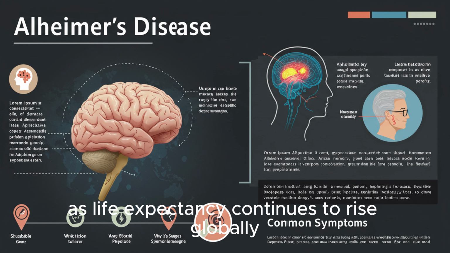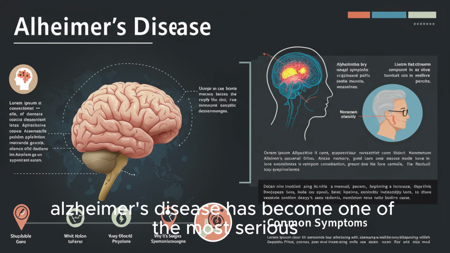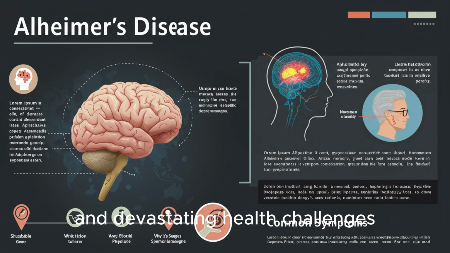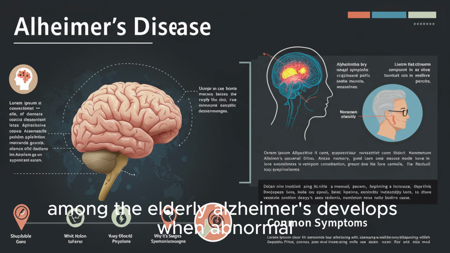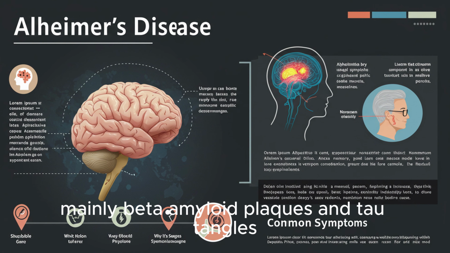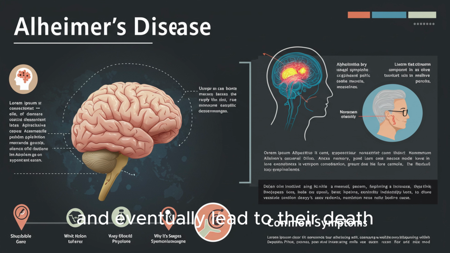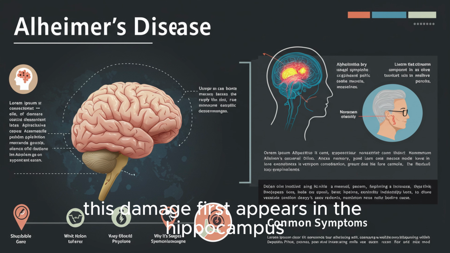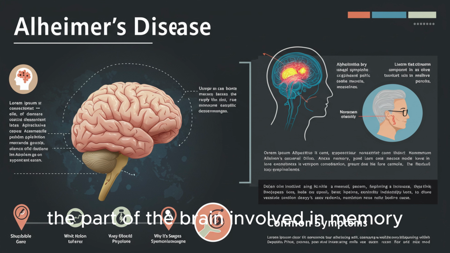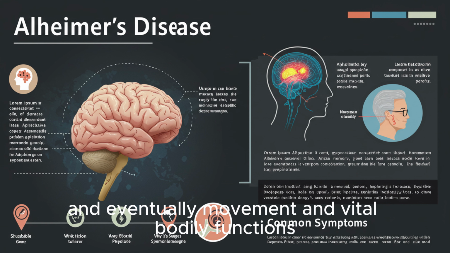As life expectancy continues to rise globally, Alzheimer's disease has become one of the most serious and devastating health challenges among the elderly. Alzheimer's develops when abnormal protein deposits in the brain, mainly beta amyloid plaques and tau tangles, disrupt communication between brain cells and eventually lead to their death. This damage first appears in the hippocampus, the part of the brain involved in memory, and then spreads to other areas responsible for reasoning, behavior, and eventually movement and vital bodily functions.